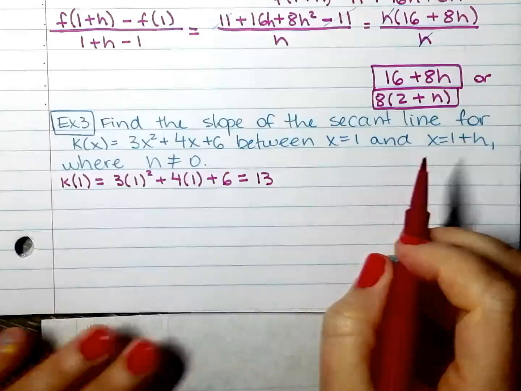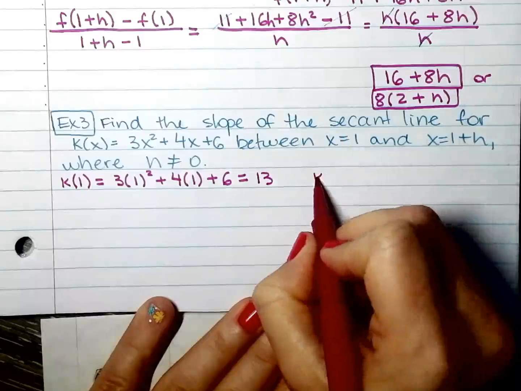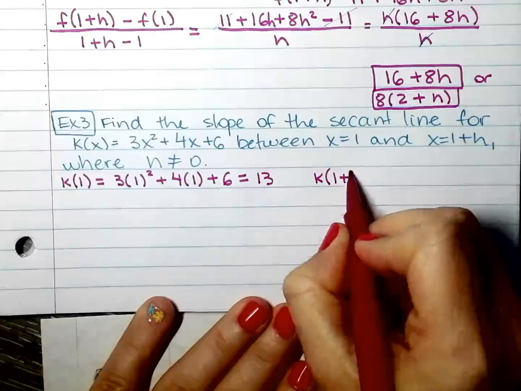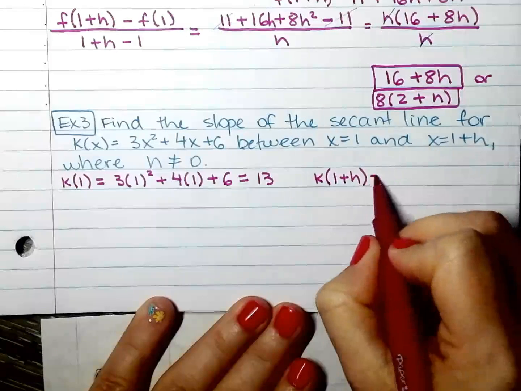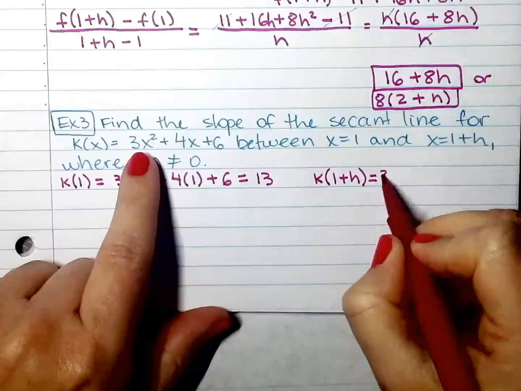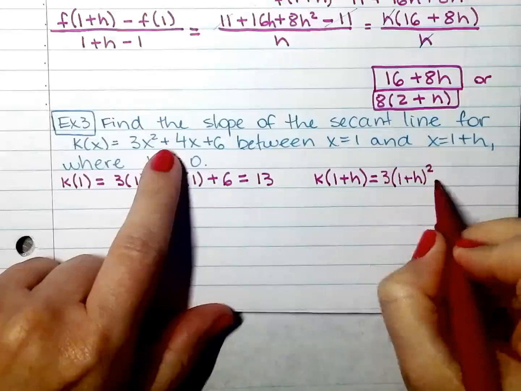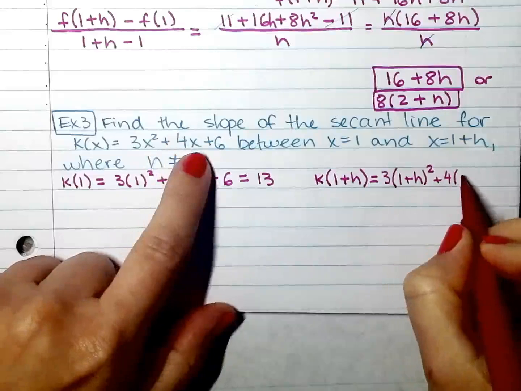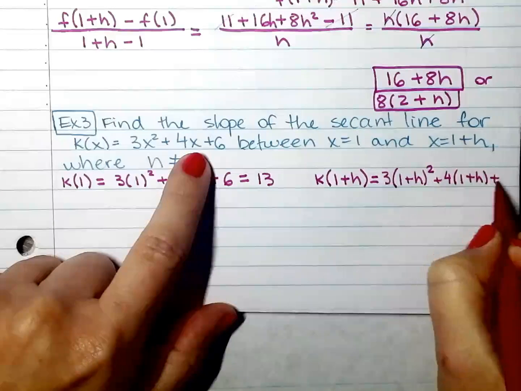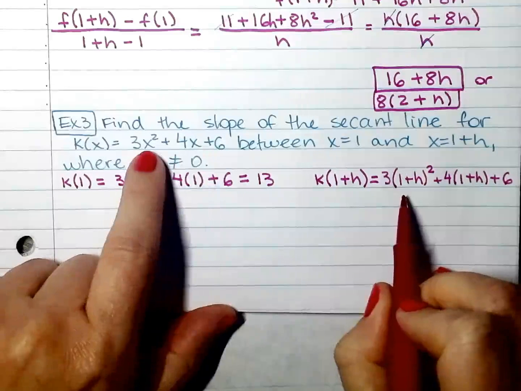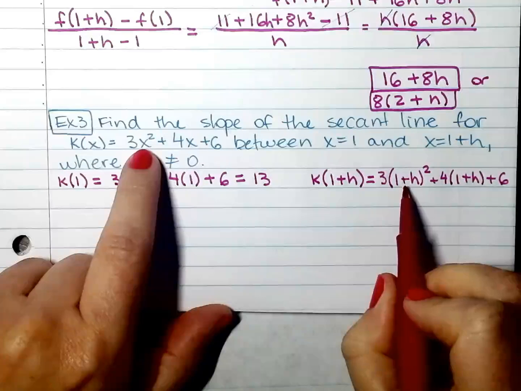Okay, so right here off to the side, k of 1 plus h: 3 times (1 plus h) squared plus 4 times (1 plus h) plus 6. Notice that every time I see x, I'm rewriting it as 1 plus h.